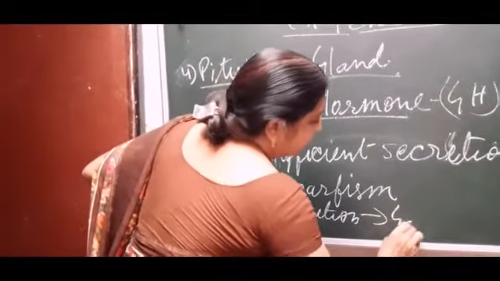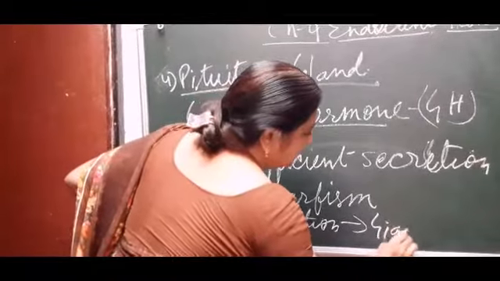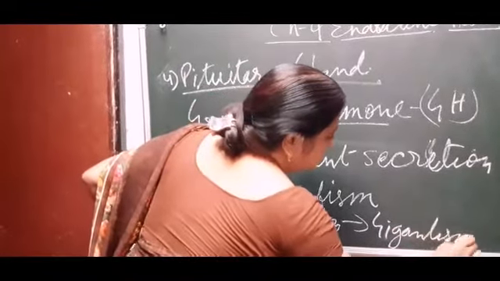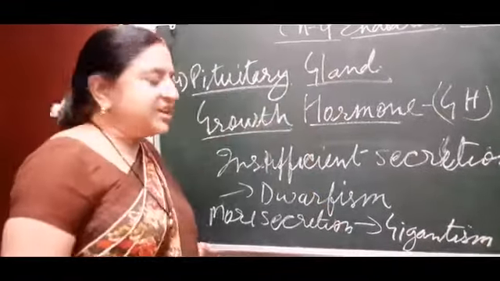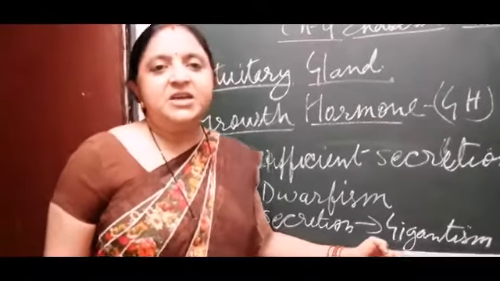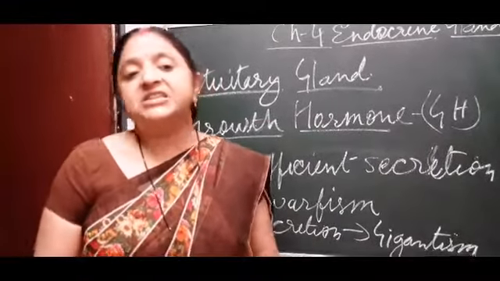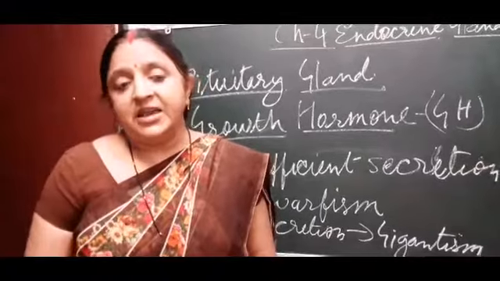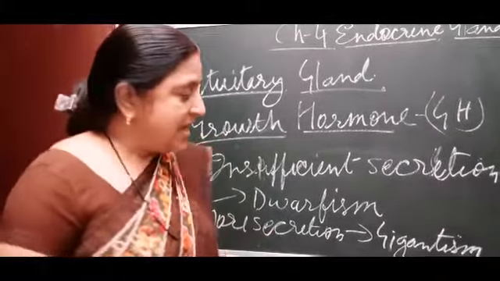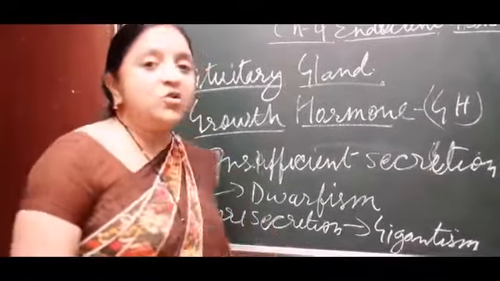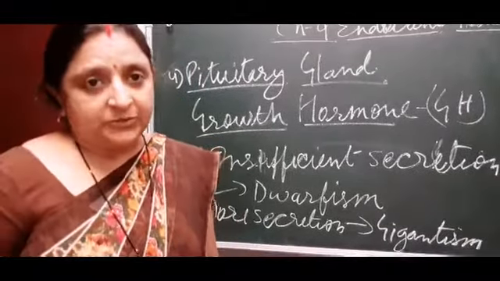A person suffering from gigantism has a much taller height as compared to the normal height, and it is due to the greater secretion of growth hormone.